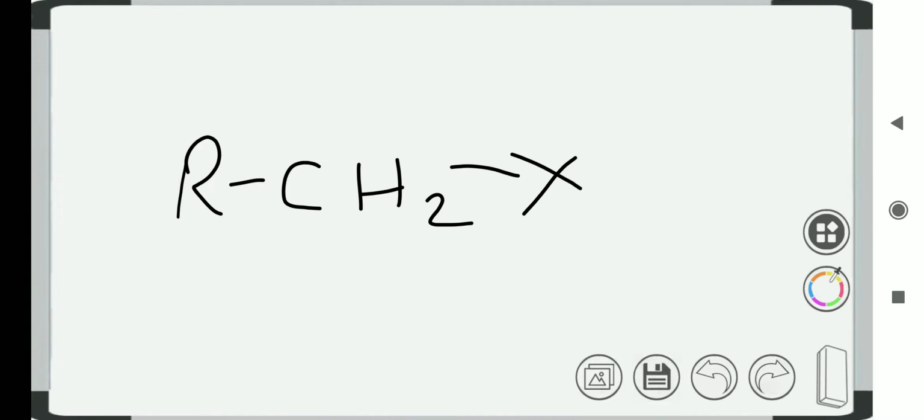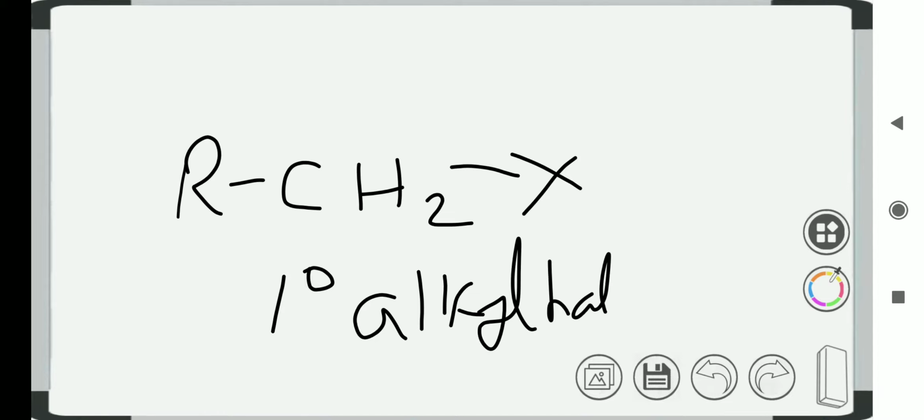In the case of a primary alkyl halide, one of the hydrogen atoms has been replaced with a halogen, so it is a primary alkyl halide.